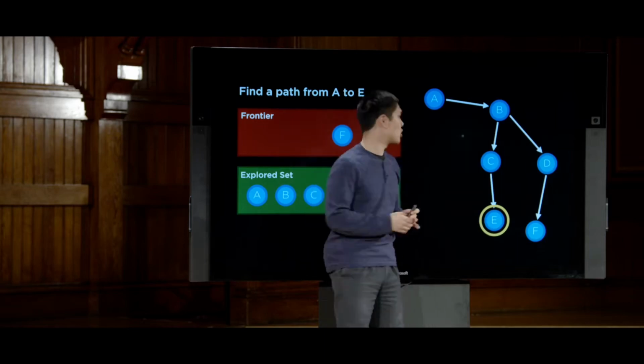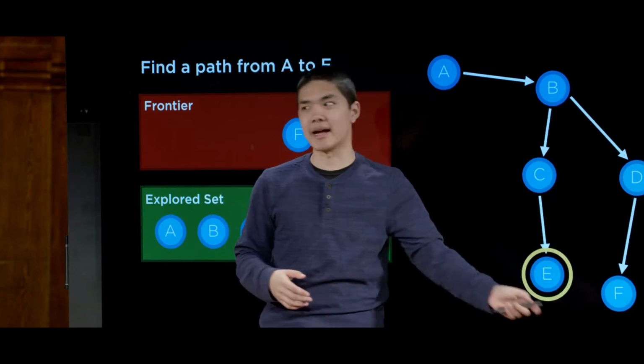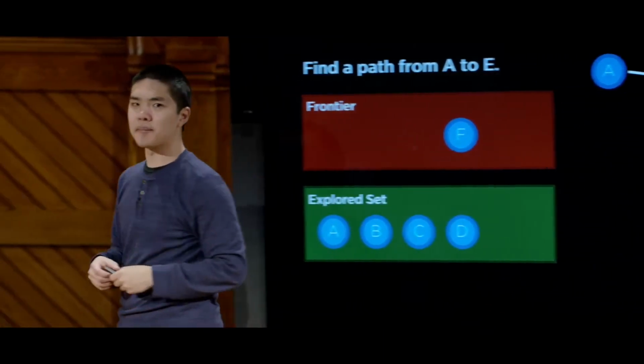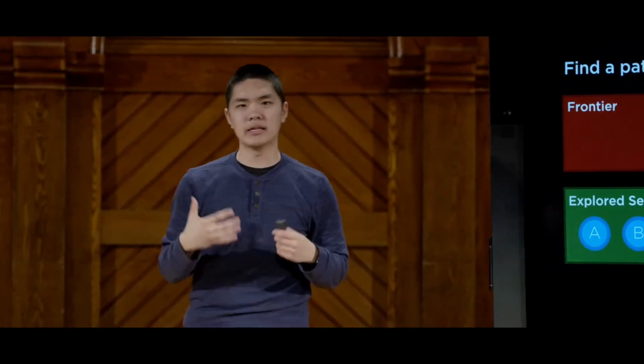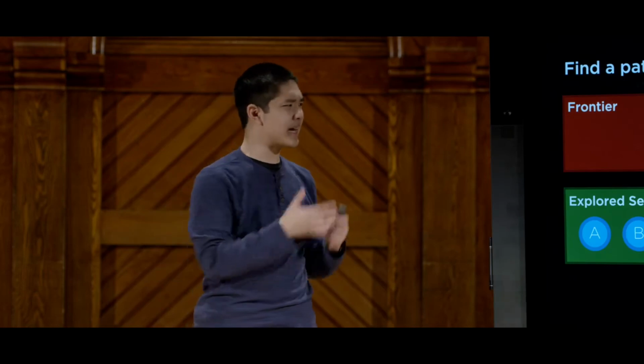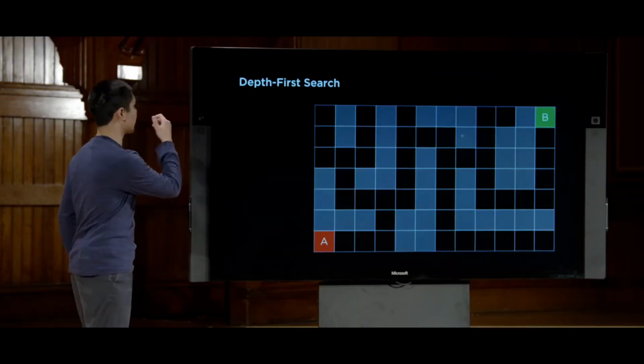Unlike depth-first search, which just went as deep as possible into the search tree until it hit a dead end, and then ultimately had to back up. So these now are two different search algorithms that we could apply in order to try and solve a problem. And let's take a look at how these would actually work in practice with something like maze solving, for example.